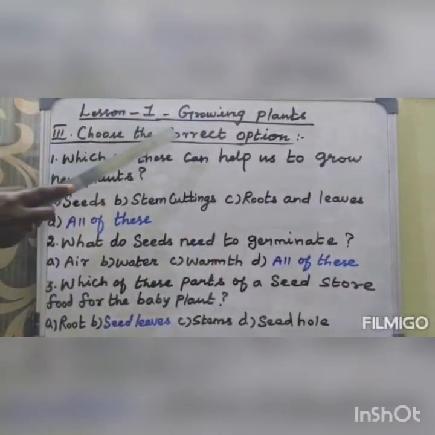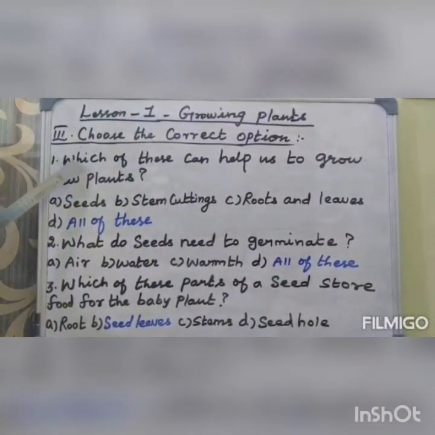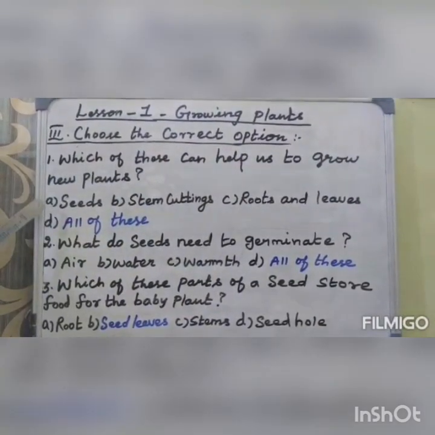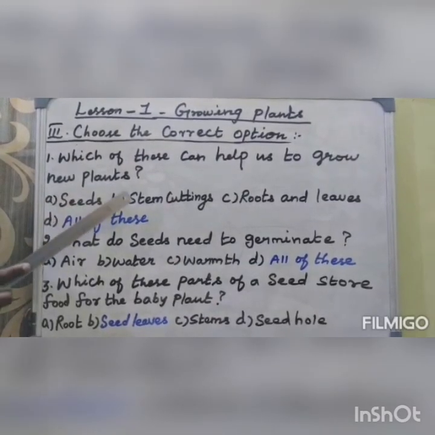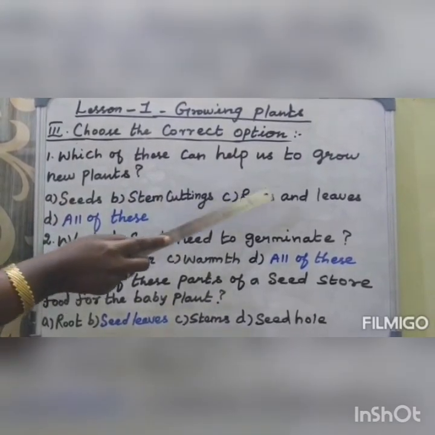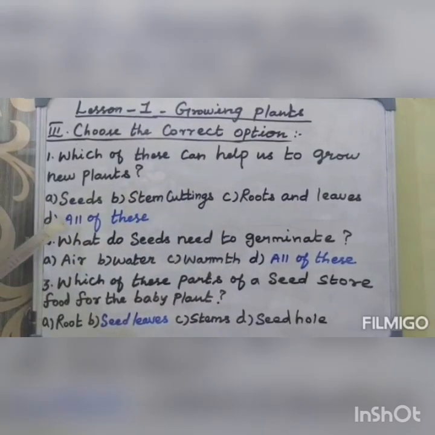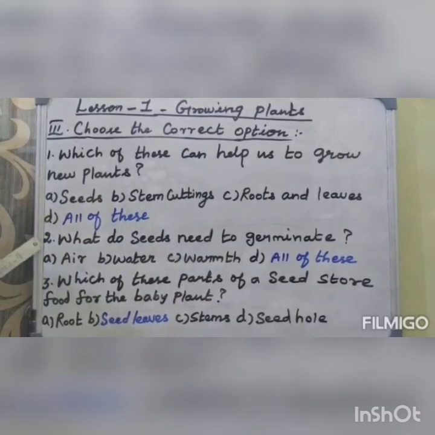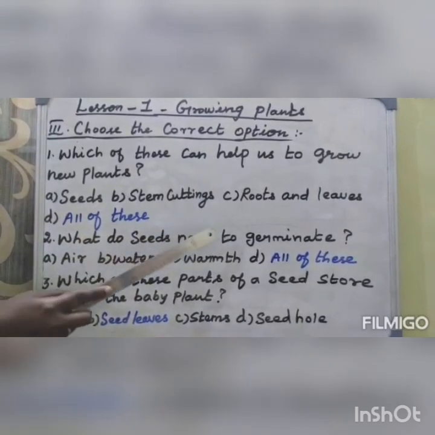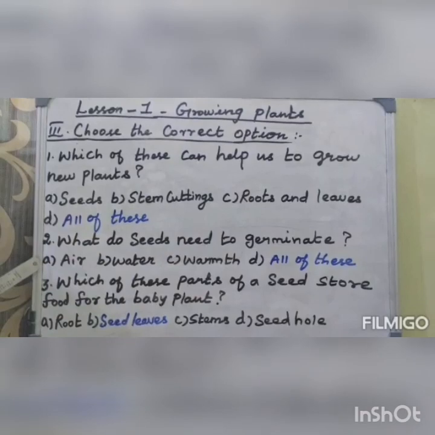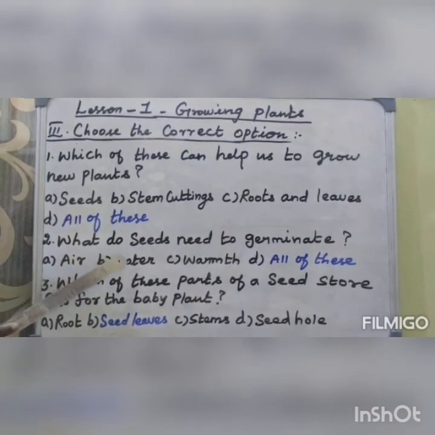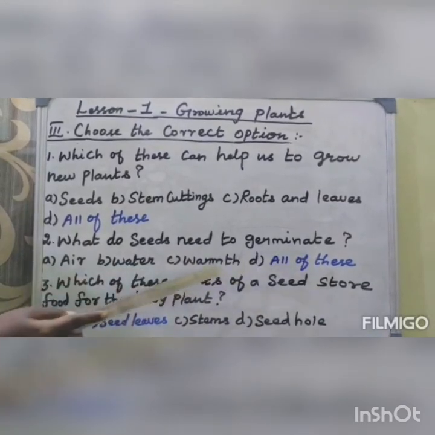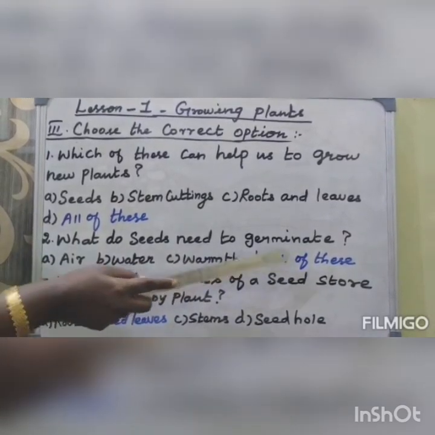Third, choose the correct option. First one: which of these can help us to grow new plants? The options are A, seeds; B, stem cuttings; C, roots and leaves; D, all of these. The answer is D, all of these. Second one: what do seeds need to germinate? The options are A, air; B, water; C, warmth; D, all of these. The answer is D, all of these.